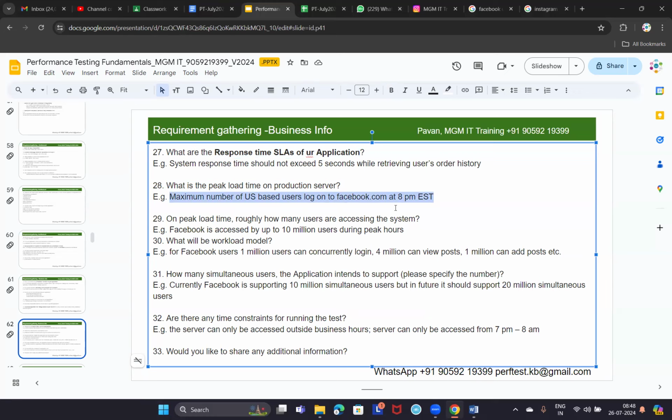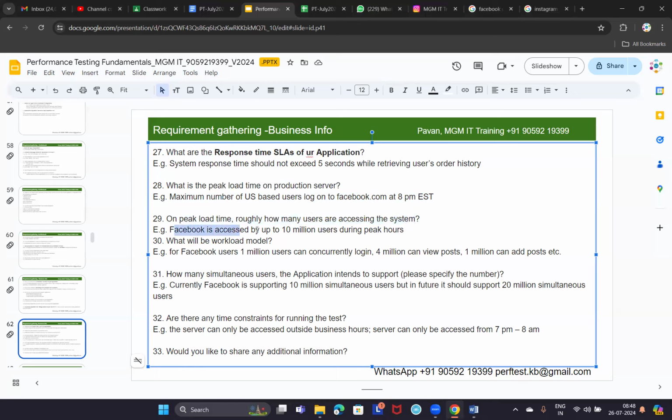And maybe they reach home, and maybe they will use Facebook at 8 p.m., isn't it? Most of the users, not everyone, but most of the users will be using Facebook at 8 p.m. EST, it seems, right? And on peak load time, how many users are accessing the system? See, at what time they use it is not that important for us, but on peak load time, at that time, how many users are accessing the application? What is the maximum load at that time?